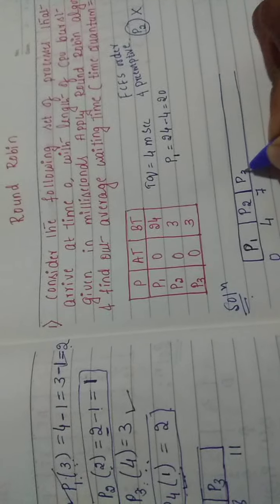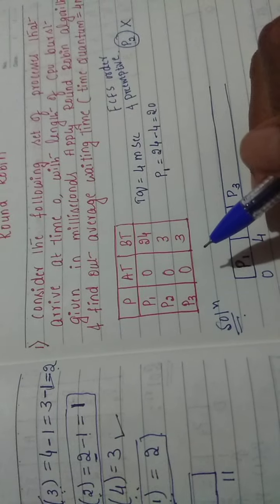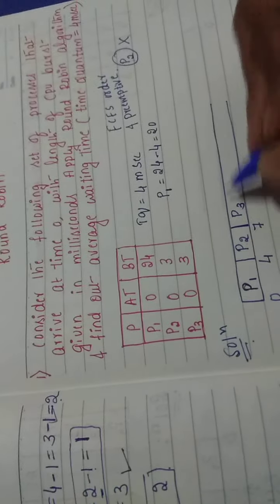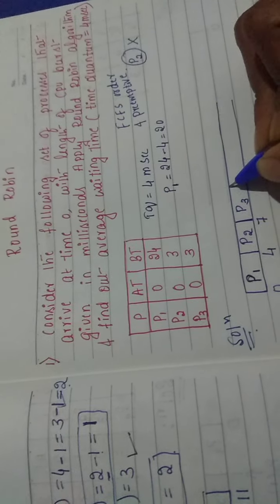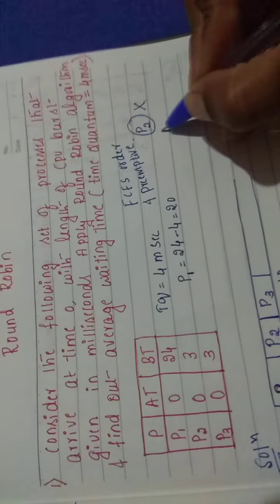Now coming to the next chance, that is the P3 process. P3 also needs 3 milliseconds. The operating system is giving 4 milliseconds, but you need only 3 milliseconds, so that also winds up a bit earlier. 7 plus 3 will be 10 milliseconds. So P3 is also completed.